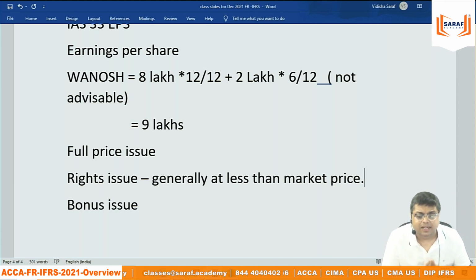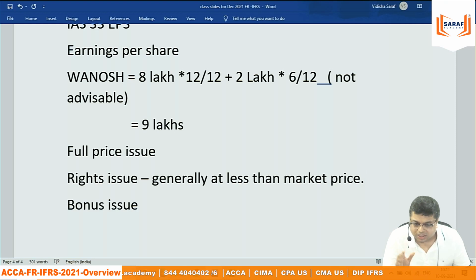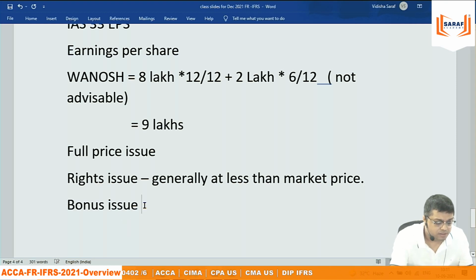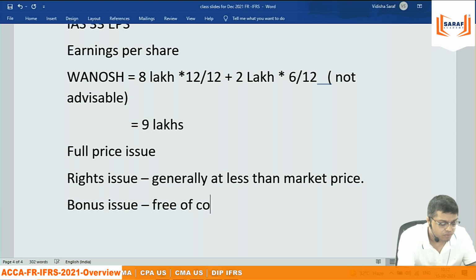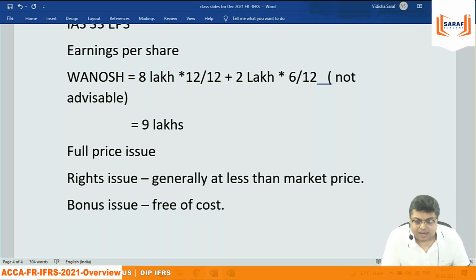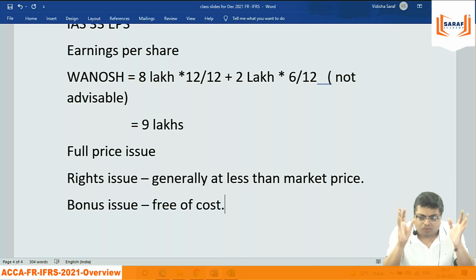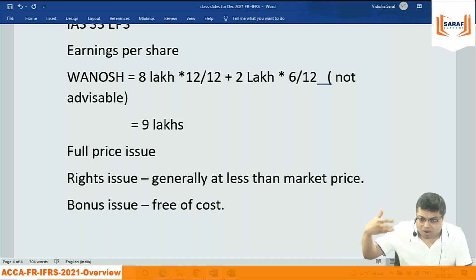Generally at less than market price. Generally, it's not a rule. Bonus shares are given free of cost. The company is giving shares to the shareholders. The company gives dividend, but if it gives dividend in cash, the cash goes to the shareholder. For growth of business, they require cash. So the company says we are not giving you dividend in cash, we are giving you shares free of cost. We are not charging money from you. You are getting shares free of cost because the company generated earnings, but that earning is required in the business for growth, so we are giving you shares.